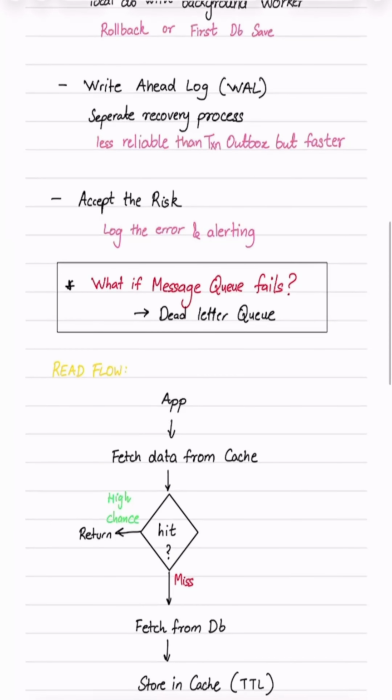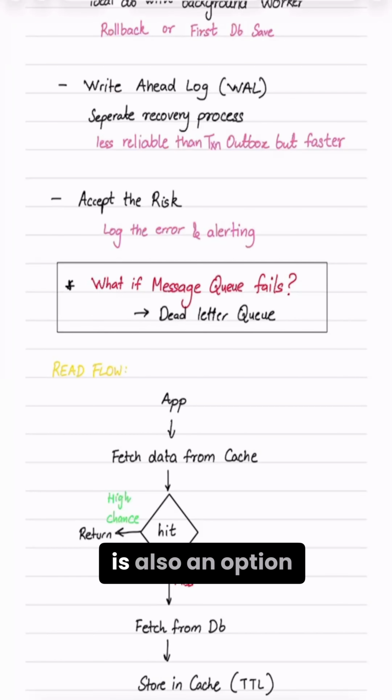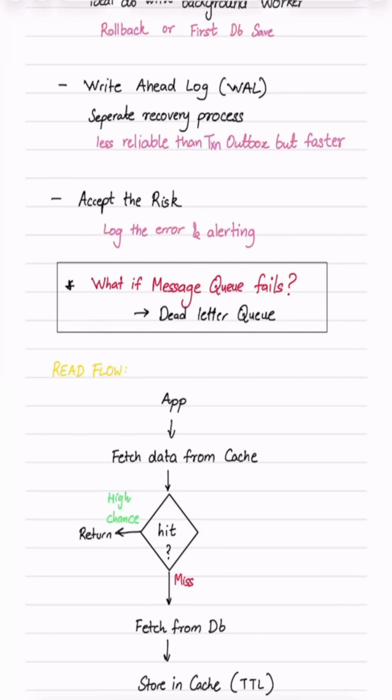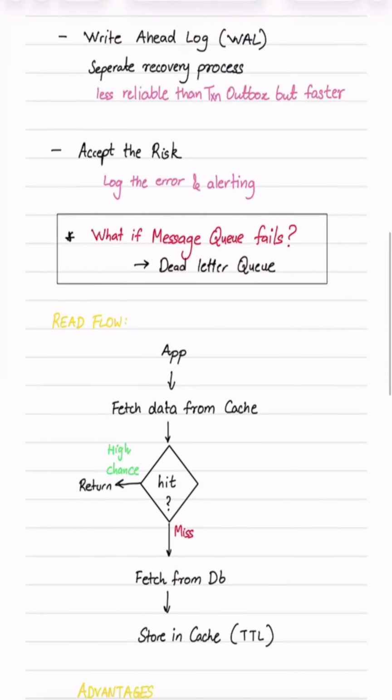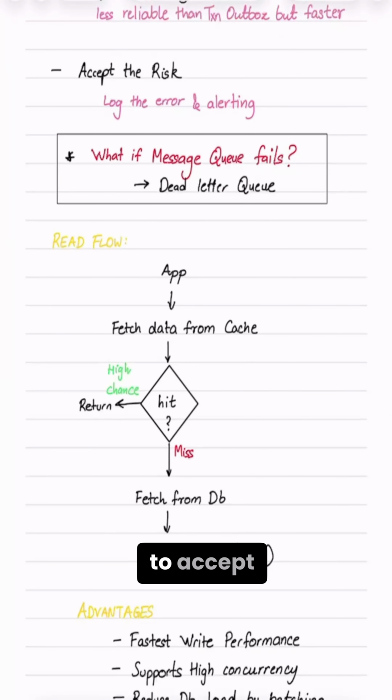Also, since it is much better to have a single process, there is also an option of write ahead log. Since it has a separate recovery process, it is faster than the outbox pattern, but it is less reliable. You also need to accept the risk, so it is more suitable for non-critical applications. So if there are any failures, you basically just log the error and have alerting set up on top of it so that you can capture and retry those.